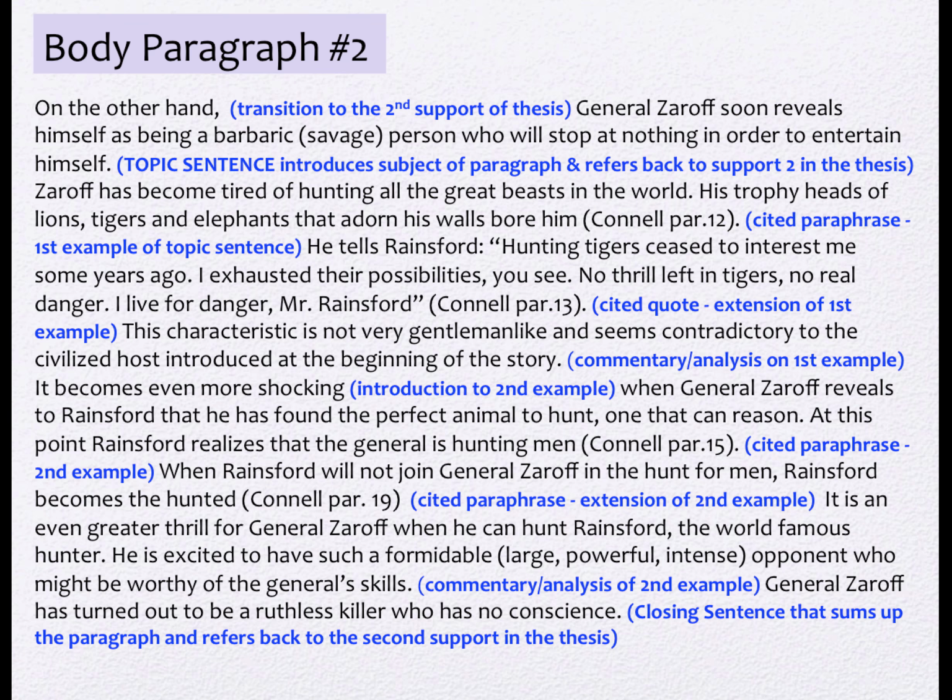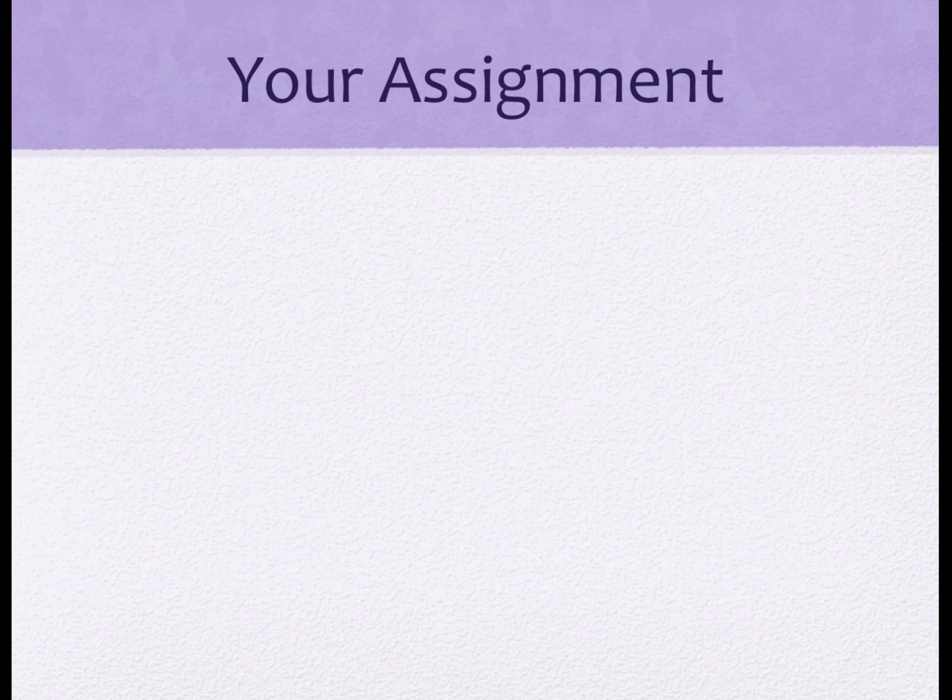That's a paraphrase. When Rainsford will not join General Zaroff in the hunt for men, Rainsford becomes the hunted. It's a cited paraphrase. It is an even greater thrill for General Zaroff when he can hunt Rainsford, the world-famous hunter. He is excited to have such a formidable opponent who might be worthy of the general's skills. General Zaroff has turned out to be a ruthless killer who has no conscience. Again, the closing sentence that sums up the paragraph and refers back to the second support in the thesis statement.